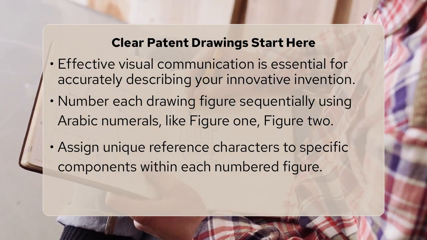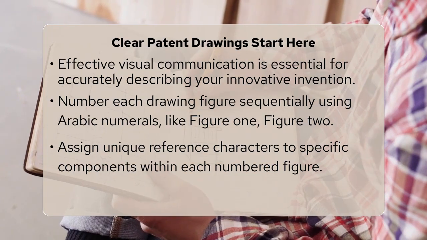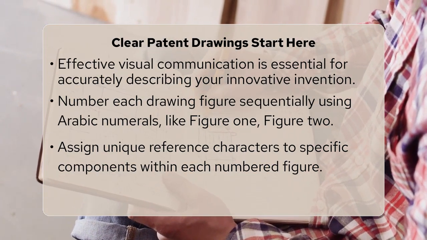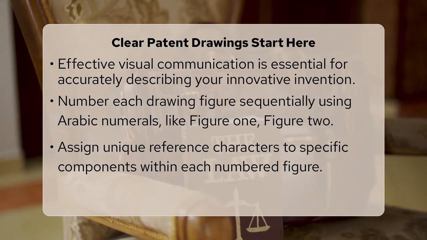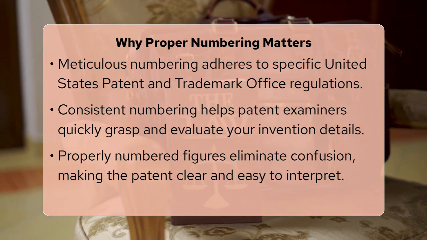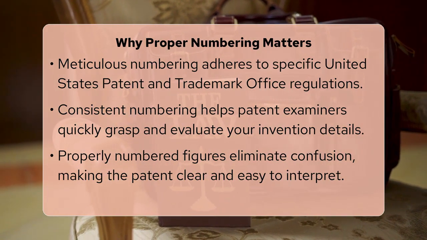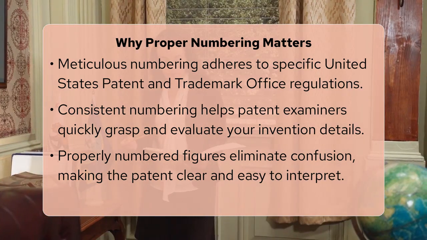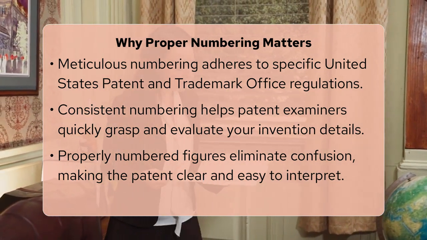Importantly, components within each figure are assigned individual reference characters, usually two-digit numbers, which are distinct from the figure numbers themselves. These precise numbering rules exist to ensure absolute clarity and consistency throughout your patent application, which is a fundamental requirement of the United States Patent and Trademark Office, or USPTO.